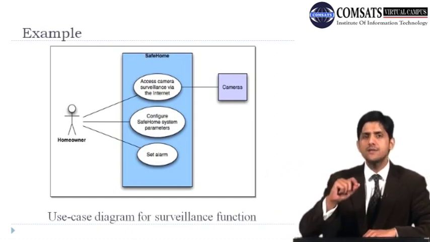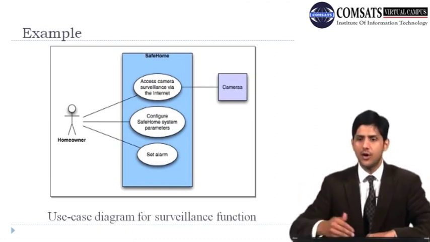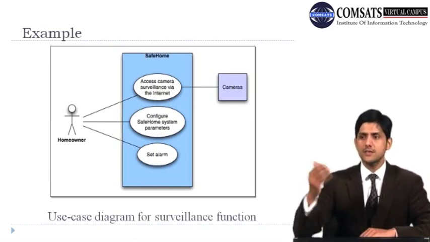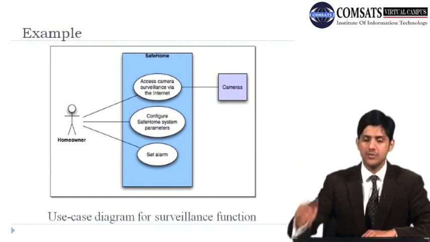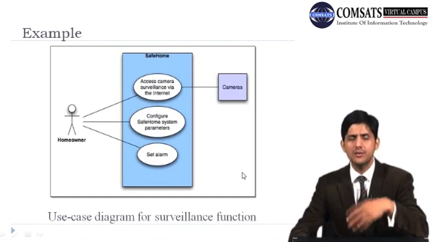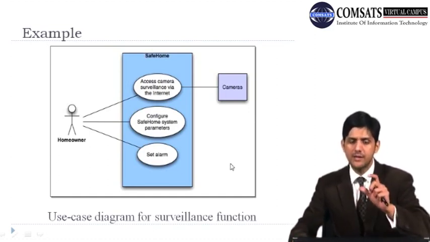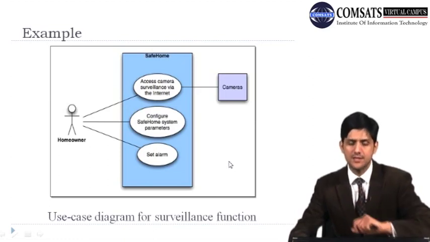So identifying alternatives is very important, and one of the very good diagrams that can be used to show these alternatives, or show the behavior of the system when an alternative occurs, is the activity diagram and the swim lane diagram. So let's look at this particular use case example and try to understand how activity diagrams can help us understand these alternatives in this use case more clearly.